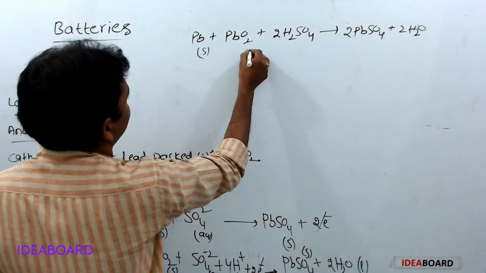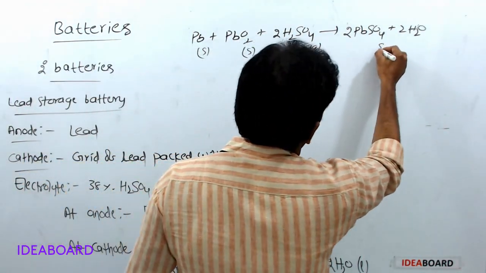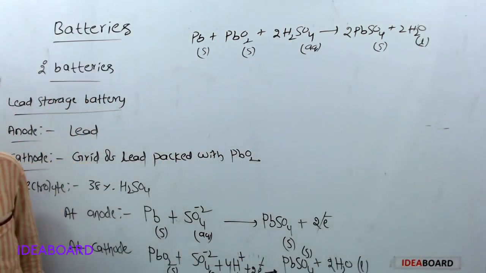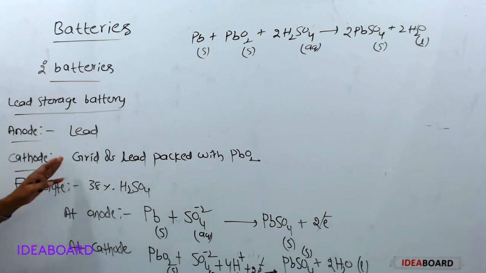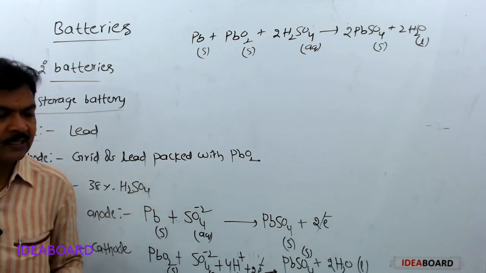Lead solid, lead dioxide solid, H2SO4 aqueous, lead sulfate solid, H2O liquid. This is overall reaction. In lead storage battery, anode is lead, cathode is grid of lead packed with lead dioxide, electrolyte is 38% sulfuric acid.